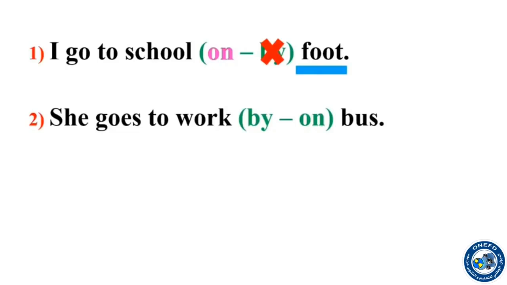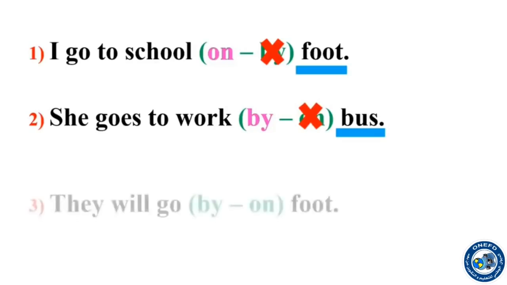Number 2, she goes to work on bus. Which means of transport we have in this sentence? It is bus. So bus is a means of transport. Before bus, do we put by? Yes, we put by. On is incorrect.